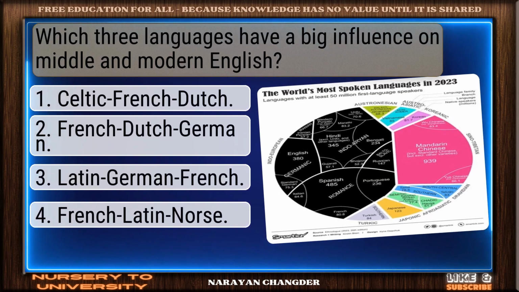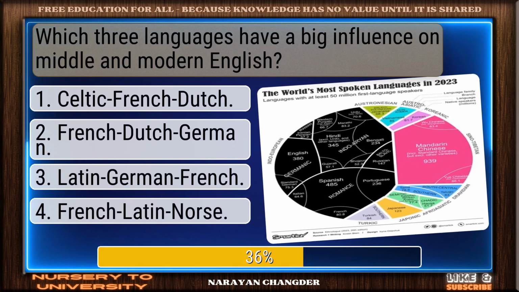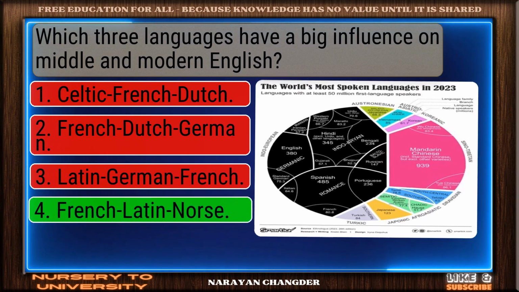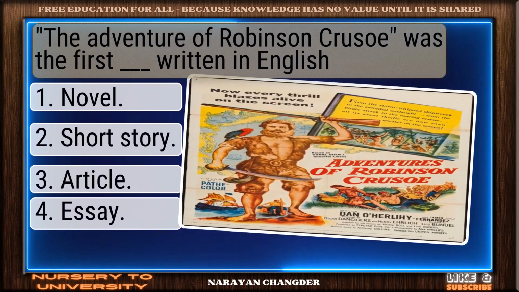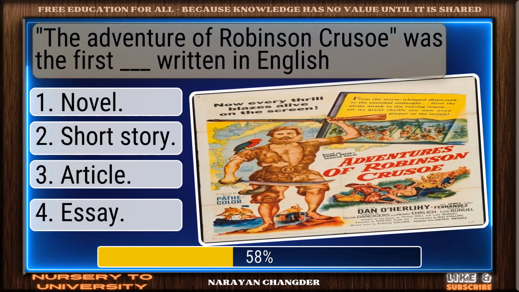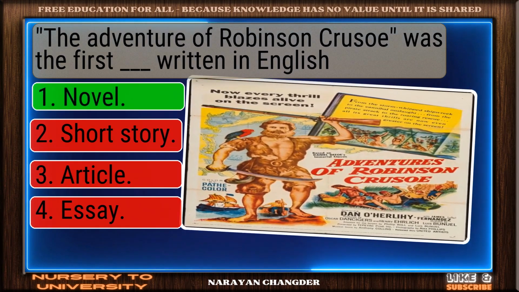Which three languages have a big influence on Middle and Modern English? Clear logic. French, Latin, Norse is sound. The Adventure of Robinson Crusoe was the first dash written in English. Correct. Novel is spot on.